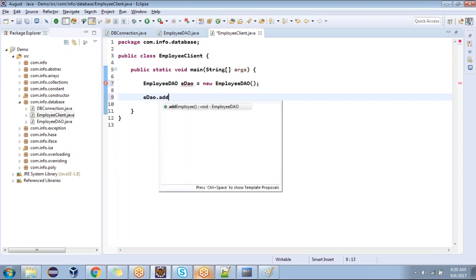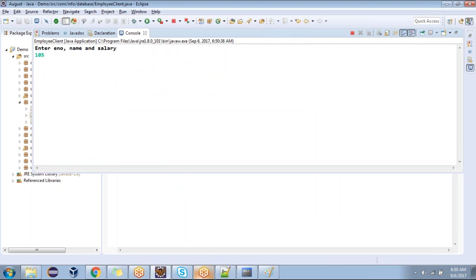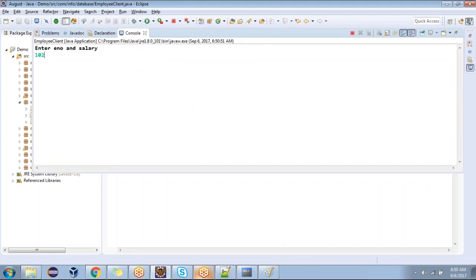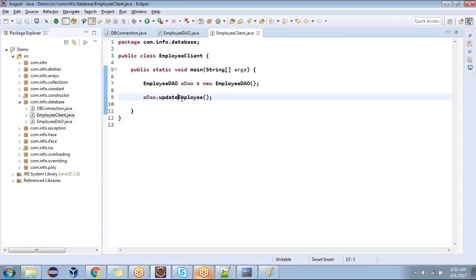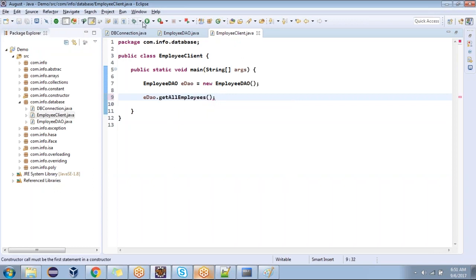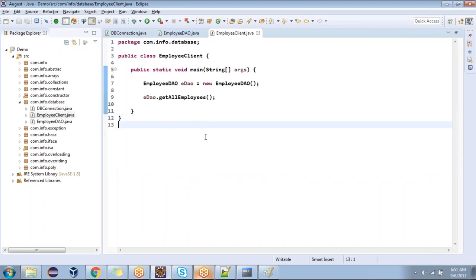Okay, I want to add an employee. Can I call addEmployee? Right click, run as Java application. It's working. 105, I'm going to enter Kiran, salary is 34,000. Working. Now I want to call updateEmployee. 102, I'm adding 2,000. Okay, I want to go for get all employees. Working.